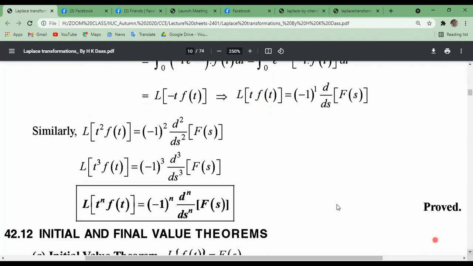Similarly, for the first derivative we get minus 1 to the power 1. For the second derivative, the Laplace transformation of t square into f of t can be written as minus 1 to the power 2 d square by ds square F of s. Similarly, the Laplace transformation of t cube into f of t is minus 1 cube d cube by ds cube F of s. And so on, we can write the Laplace transformation of t to the power n into f of t as minus 1 to the power n times the nth derivative of F of s with respect to s. This is a very easy proof for you.